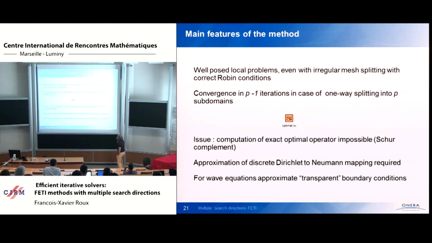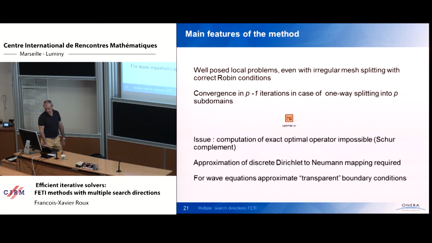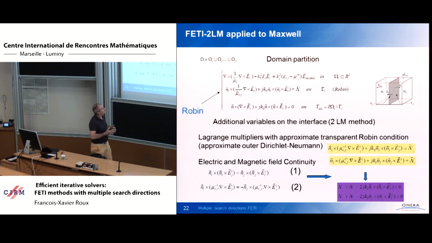No need to use this formulation. So you need an approximation of the Dirichlet to Neumann mapping. But for wave equation problems, this is a well-known problem. The approximation of the Dirichlet to Neumann mapping is associated with the question of approximate transparent boundary conditions. So you have plenty of literature on the subject, with hundreds of approaches to build a sparse approximation of the Dirichlet to Neumann operator.